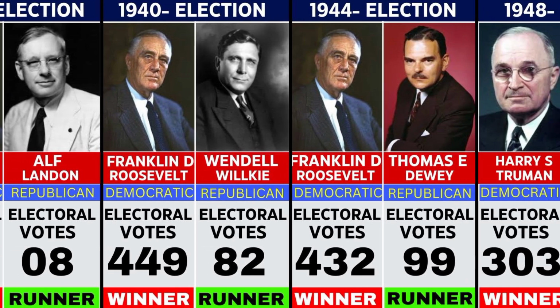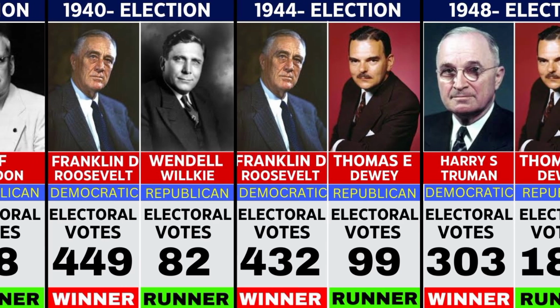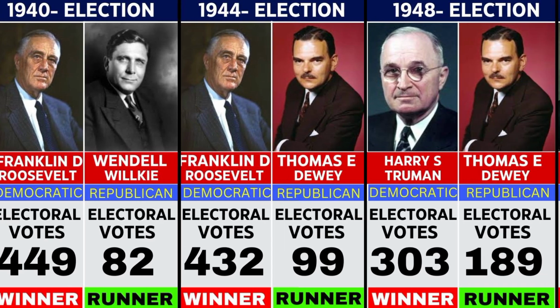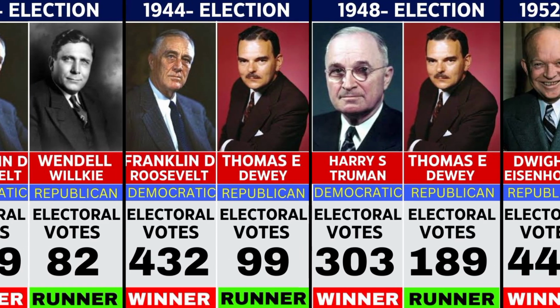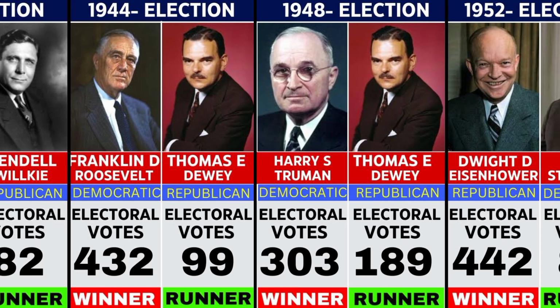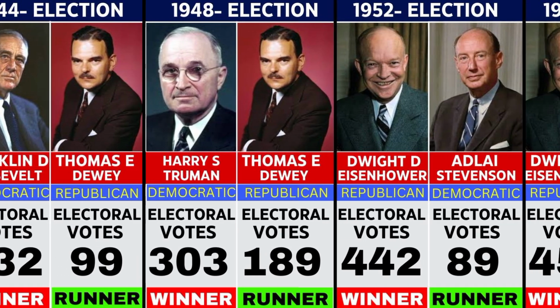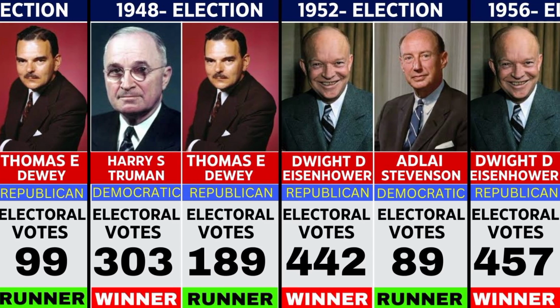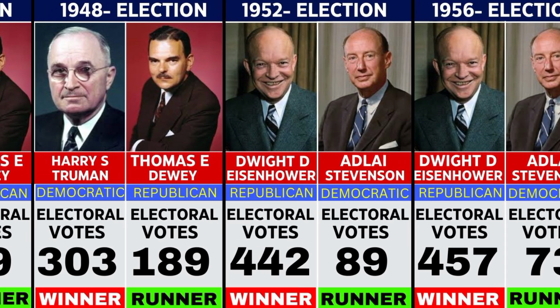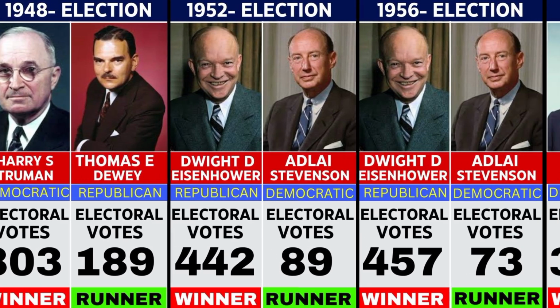In 1948, Harry Truman won with 303 votes to Dewey's 189. In 1952, Dwight D. Eisenhower won with 442 votes to Adlai Stevenson's 89. In 1956, Eisenhower won again with 457 votes over Stevenson's 73.